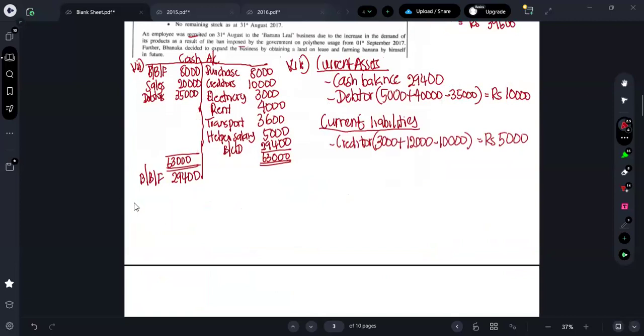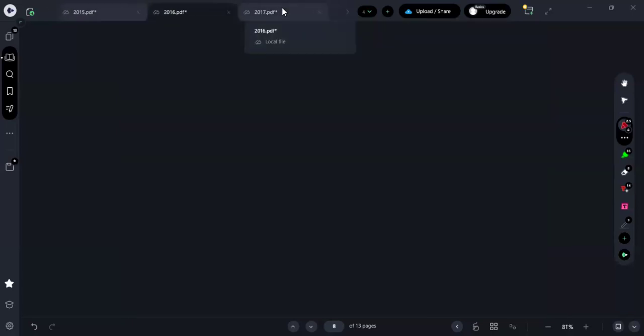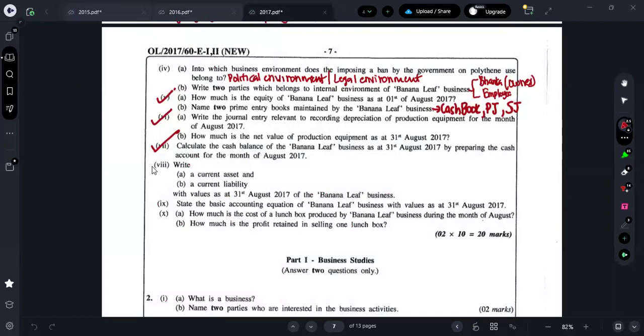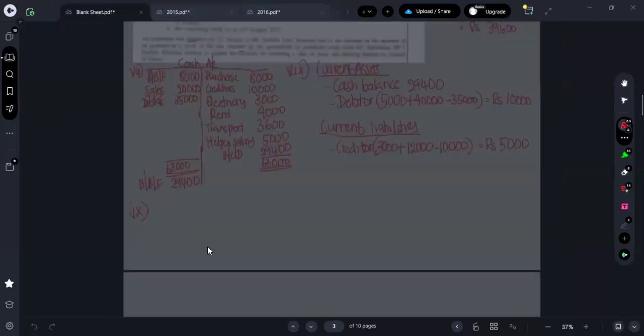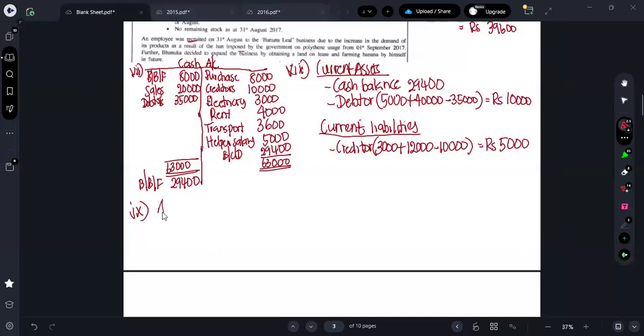So moving on to the ninth question. Let's check quickly. What are they asking for? In the ninth question, state the basic accounting equation of the banana leaf business with the value as at 31st August. Now we are going to show the accounting equation as of what date, guys? As of 31st August.